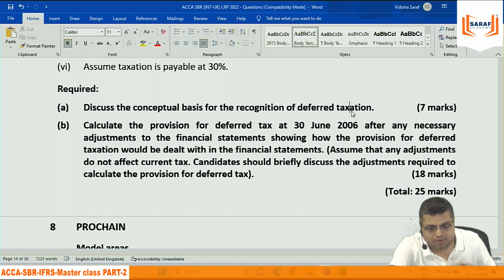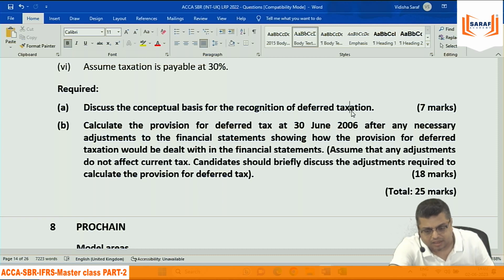If you are thinking that you are not in a position to explain properly, because when you read their answer, they will be saying deductible temporary differences for deferred tax assets. They will be saying taxable temporary differences for deferred tax liability. I don't know how to write like this. I know in my own language with examples I can explain.